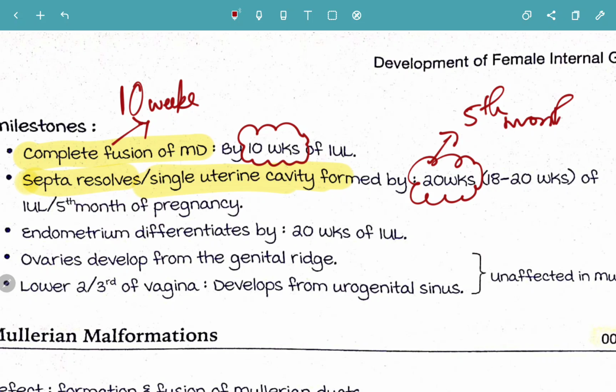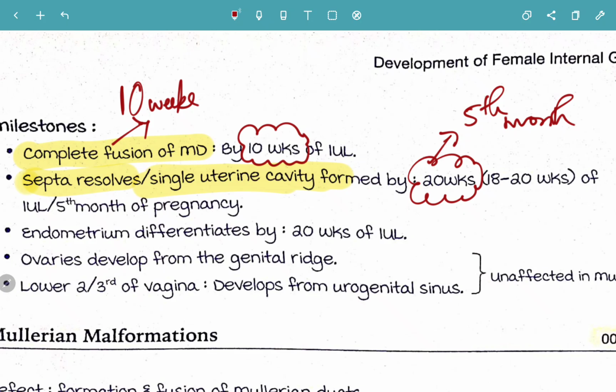The 5th month is always very special in pregnancy, for fetal movements. Another important feature of the 5th month, 20 weeks of pregnancy, is that the septum resolves and a single uterine cavity is formed.